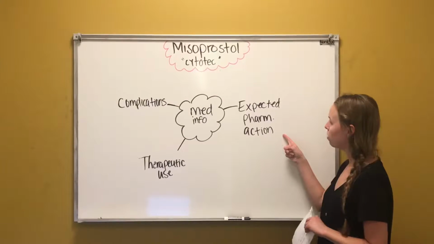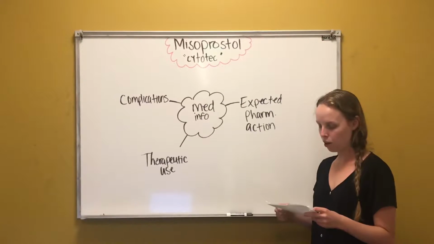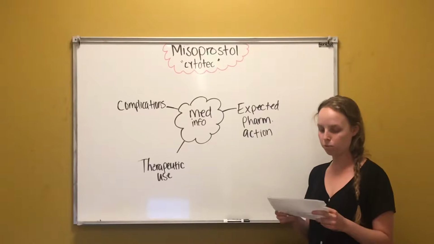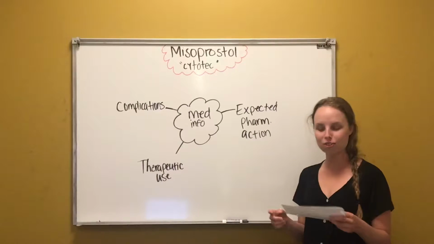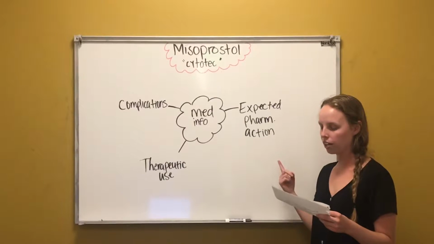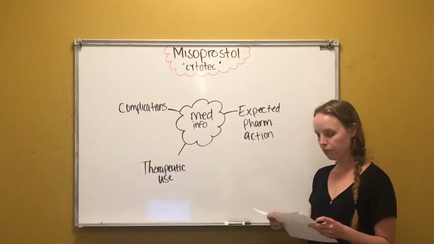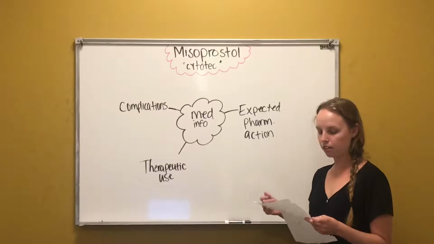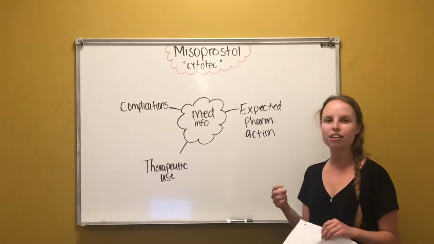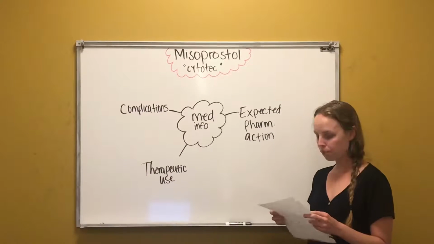The expected pharmacological action is that it protects the stomach from NSAID mucosal damage by increasing gastric mucus production and bicarbonate secretion. It also promotes vasodilation to maintain submucosal blood flow, and it inhibits gastric acid secretion caused by acidic foods, coffee, and histamines.